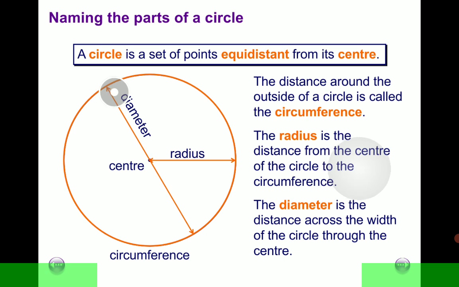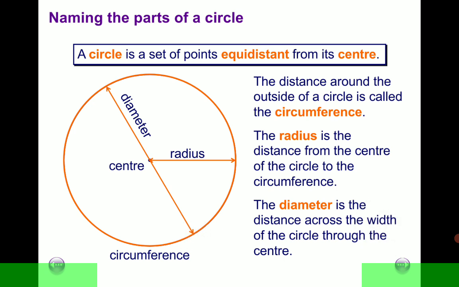So from that point to the center, that forms a radius, and from the center to the other side, it forms another radius. Diameter is radius plus radius, okay? But it has to be a straight line. It doesn't mean that this part is a radius plus this part is another radius, it forms a diameter. No, the diameter must be a straight path, a straight line, originating from one end of the circumference through the center to the other end.